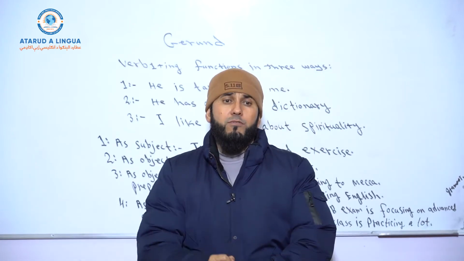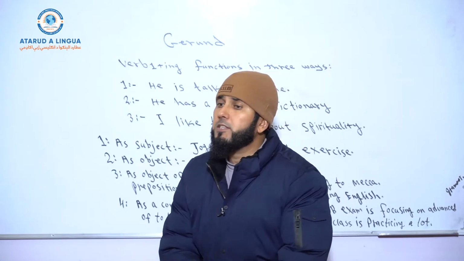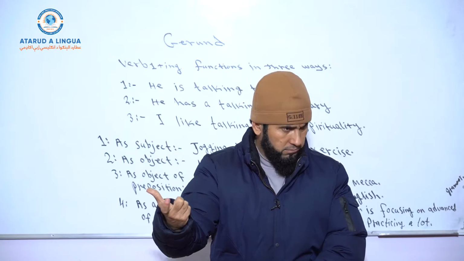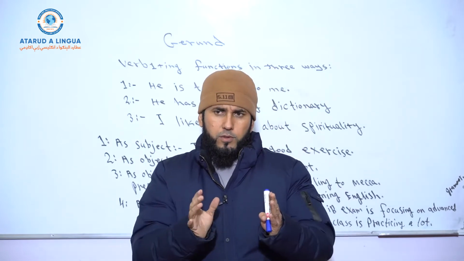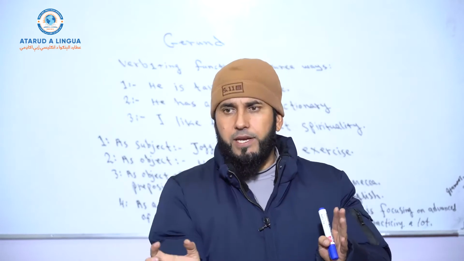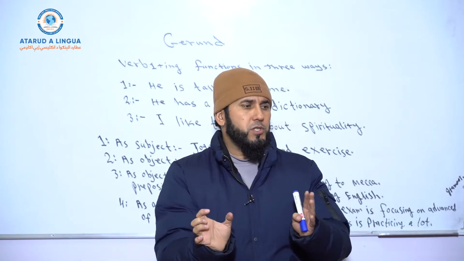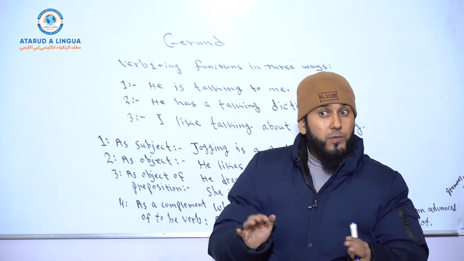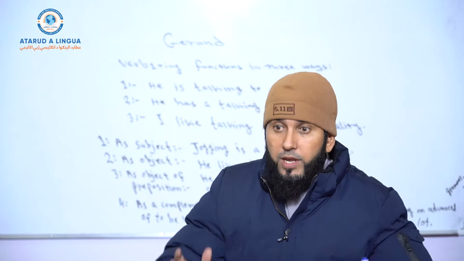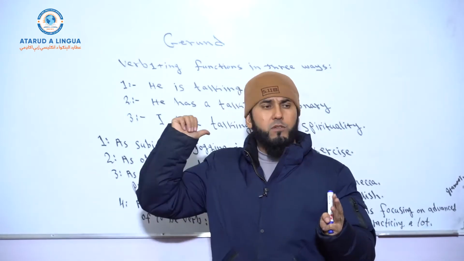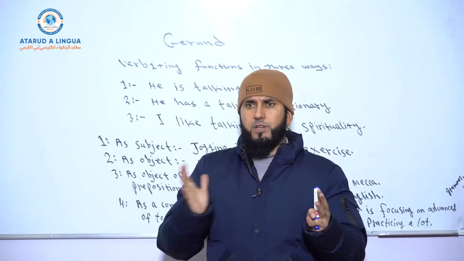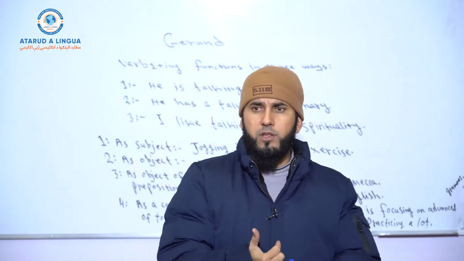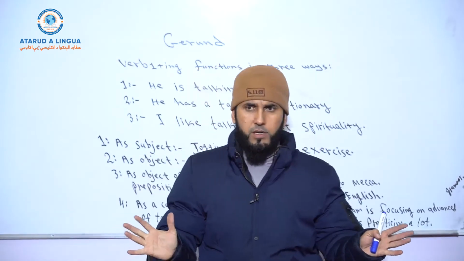Or for example, Paghman is a very fascinating place. What kind of place is Paghman? Fascinating. It fascinates people, right? So now, verb-ing, fascinating, in this sentence functions as a present participle adjective. Okay? Because if you don't learn these 3 functions of verb-ing, then you will be confused. Because there's a difference between present participle adjective and gerund and using verb-ing as a main verb, right?